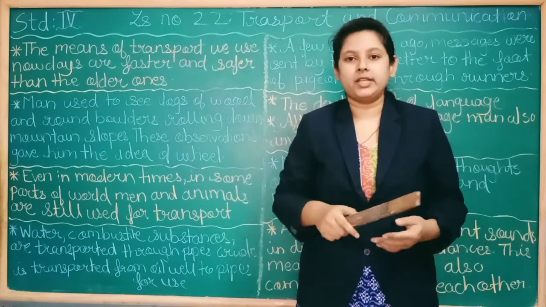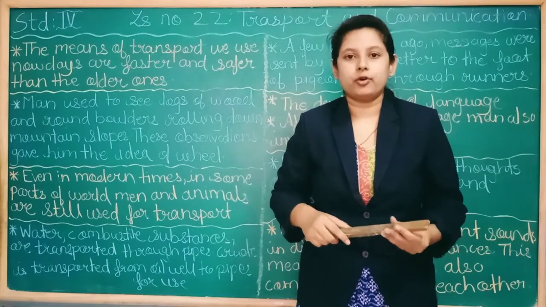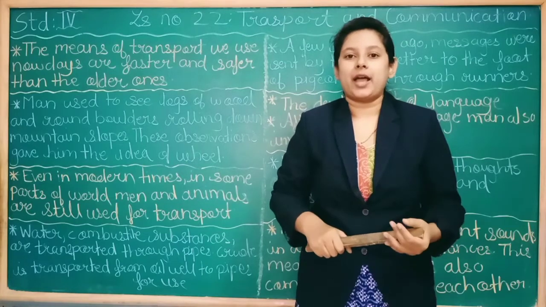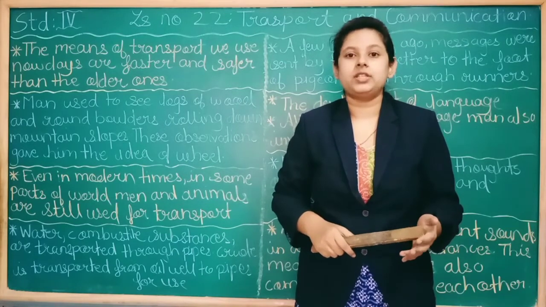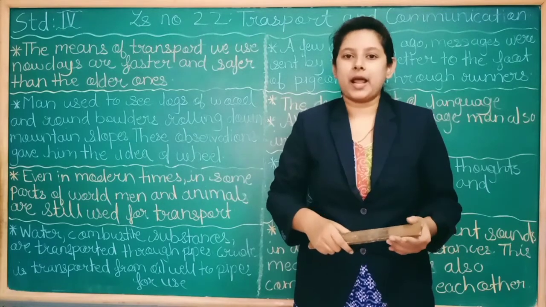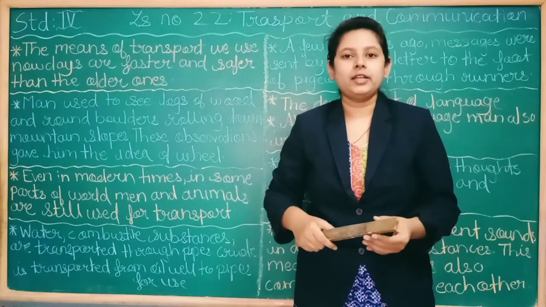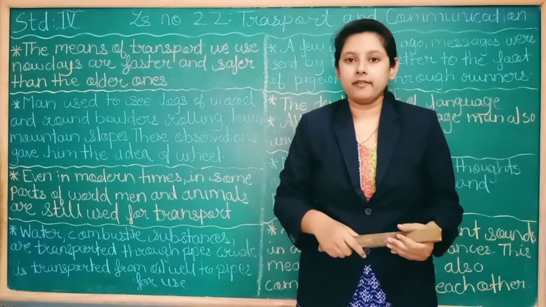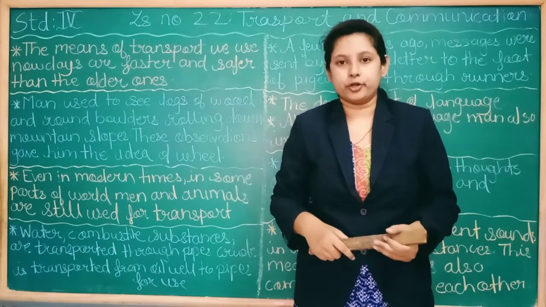A plank of wood means a flat piece of wood, same as a scale but just a bigger one, and man used to put the things which he wanted to carry from one place to another on these planks of wood, and he used to pull these planks of wood. But it was heavy to pull these planks of wood.